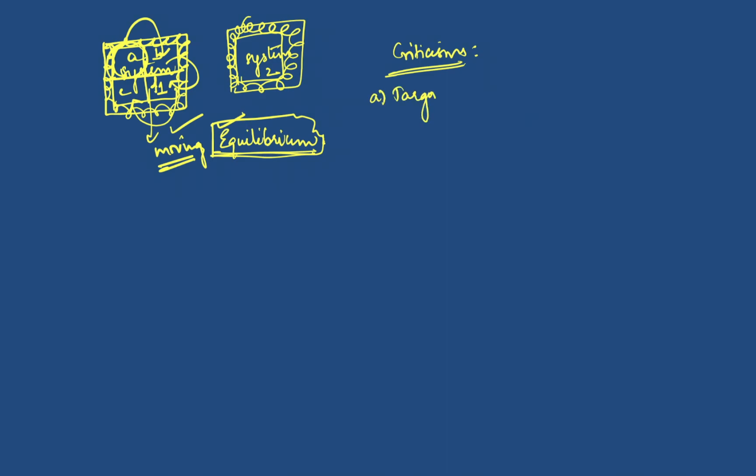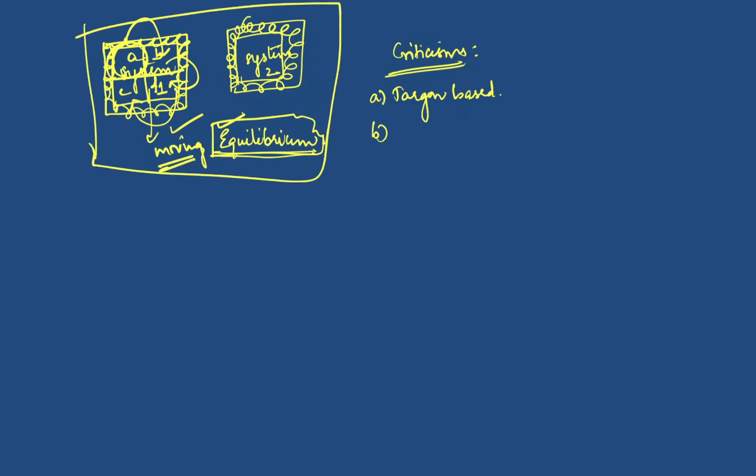First of all, he brought in many difficult words. Secondly, whatever he says of functional prerequisites and the social system maintaining its own boundaries cannot explain very fast changes, right? If any system undergoes a very fast change, that cannot be explained by Talcott Parsons' theory. He can only explain gradual changes, but he cannot explain sudden, disproportionate changes, right?